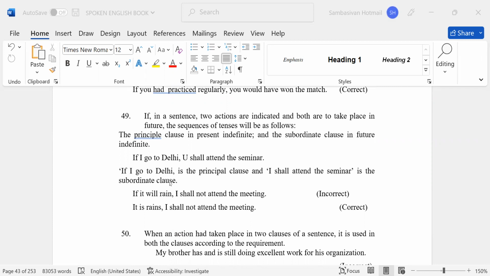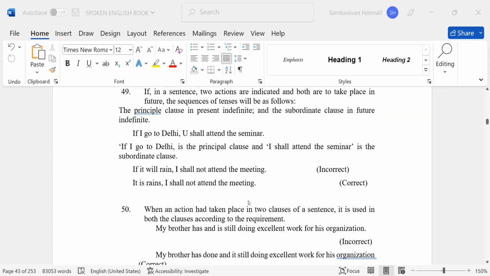49. If in a sentence two actions are indicated and both take place in future, the sequence of the tenses will be as follows: the principal clause in present indefinite and the subordinate clause in future indefinite. If I go to Delhi, I shall attend the seminar. If I go to Delhi is the subordinate clause and I shall attend the seminar is the principal clause. If it will rain, I shall not attend the meeting. Incorrect. If it rains, I shall not attend the meeting.